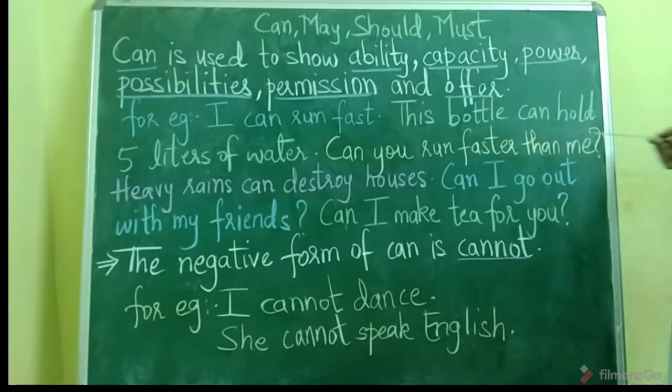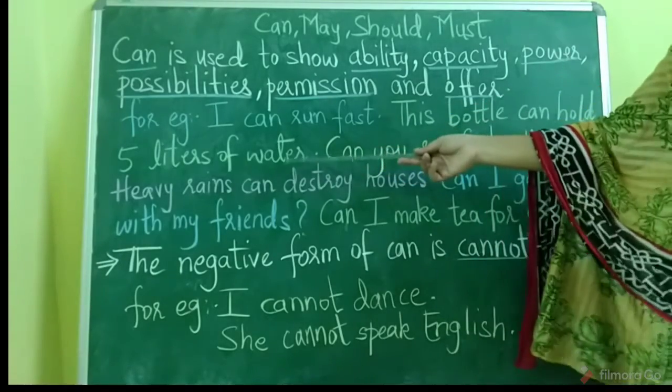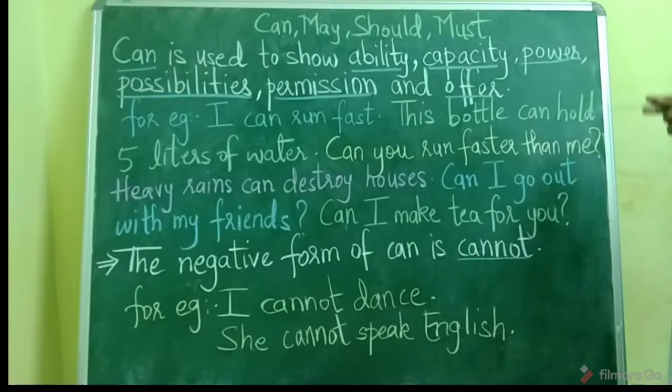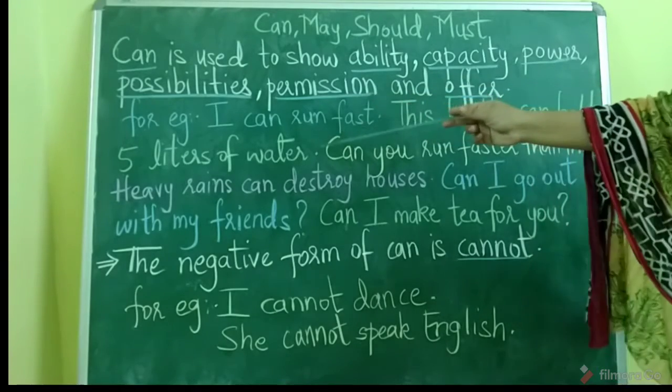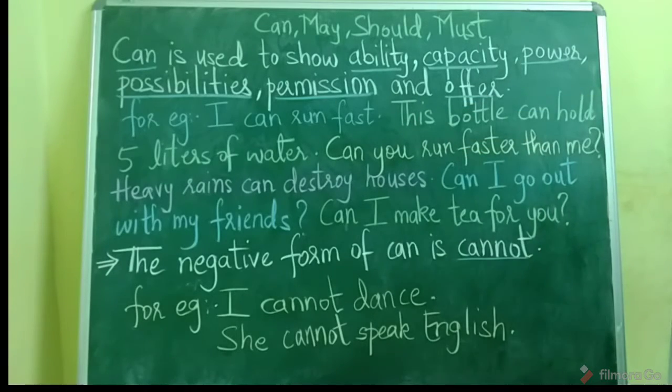This bottle can hold 5 liters of water. So it is the capacity of the bottle that we are showing, that this bottle can hold 5 liters of water. So it is the holding capacity of the bottle. So we are using can to show the capacity of the bottle.